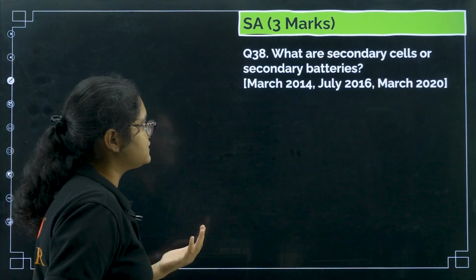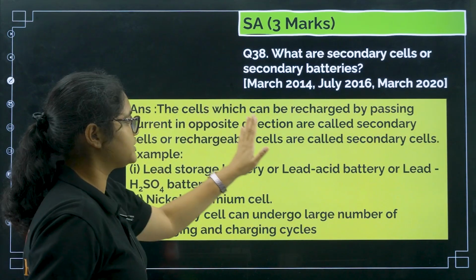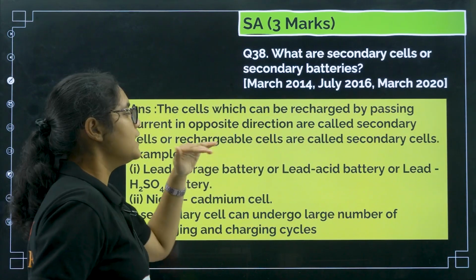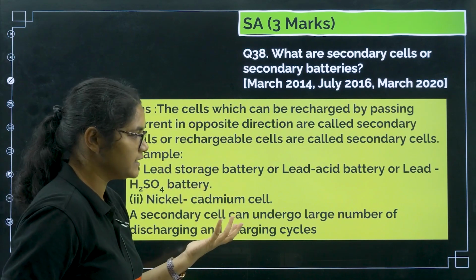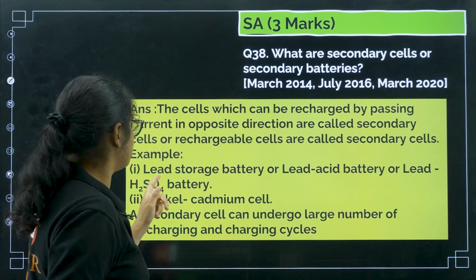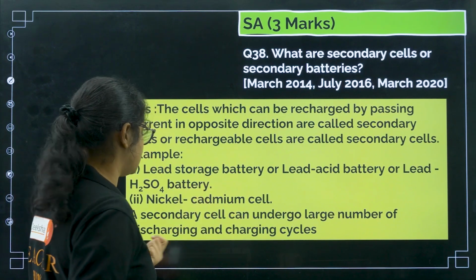Next, what are secondary cells or batteries? You can see how many times this question is repeated. So the cells which can be recharged by passing current in the opposite direction are called secondary cells or rechargeable cells. Example, you can give lead storage battery and you can give nickel cadmium cell also as an example.